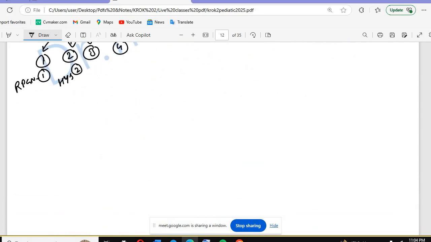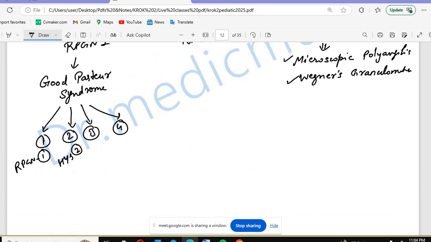Now it has become crystal clear that Goodpasture syndrome is hypersensitivity 2 and RPGN1, and the basement membrane will be affected, with the alpha 3 chain of collagen 4 affected.